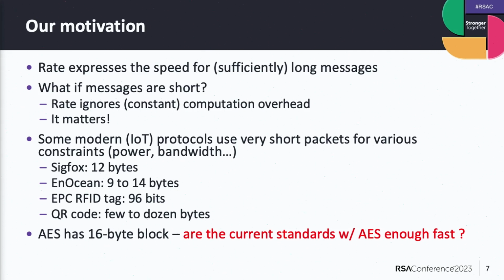And we want to say that this computational overhead matters for many protocols, because some modern IoT-like protocols use very short input packet lengths for various constraints, typically power and bandwidth, which are correlated in most cases.